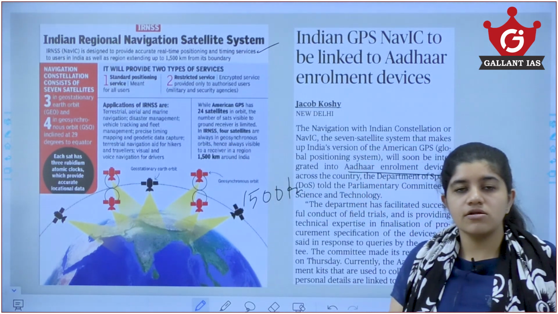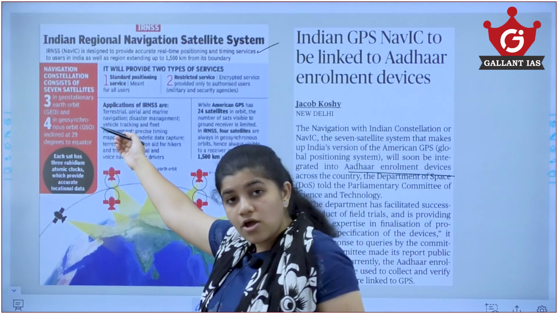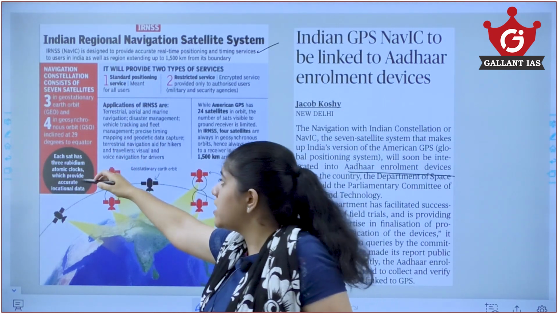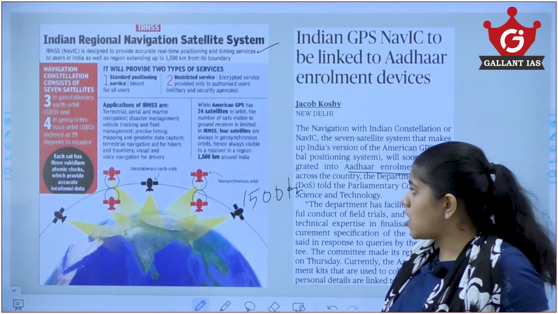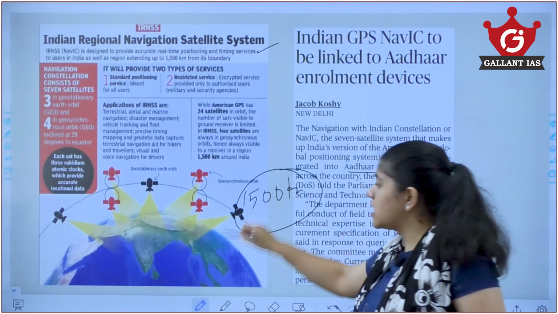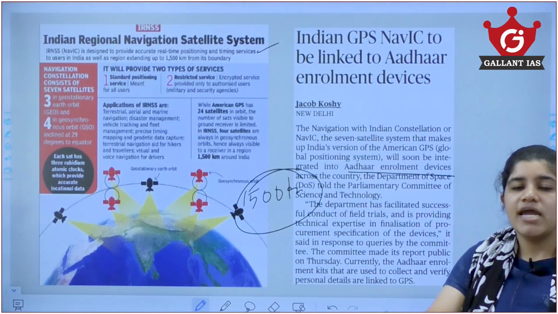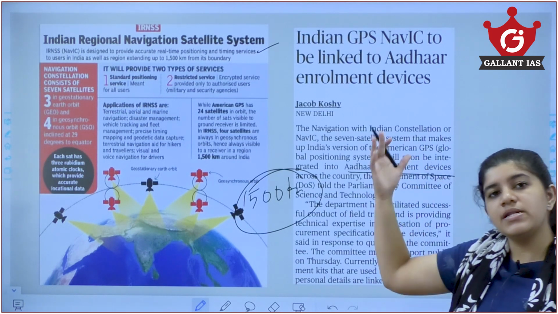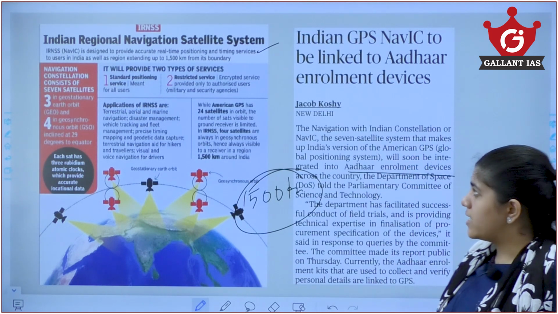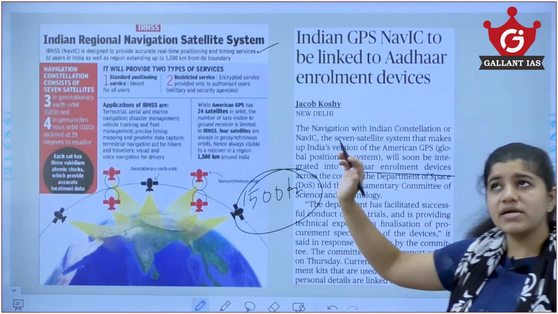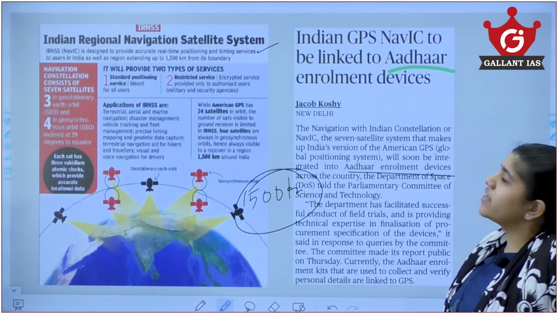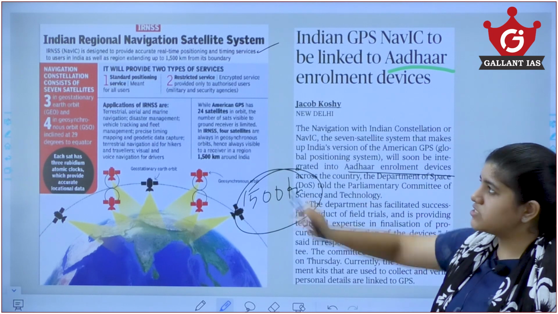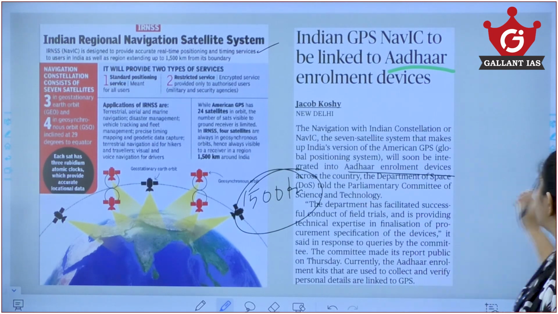3 are in geostationary orbit and 4 in geosynchronous orbit. It covers an area of about 1,500 kilometers. It includes India and other neighboring countries also. It provides services similar to those of GPS to India. So Indian GPS NavIC to be linked to Aadhaar enrollment, that's the news, but what we majorly need to know is what NavIC is.